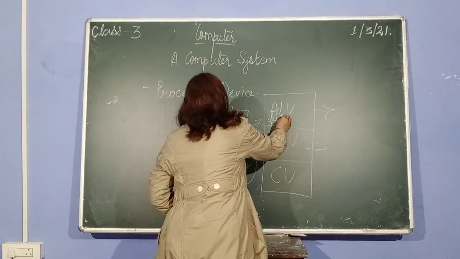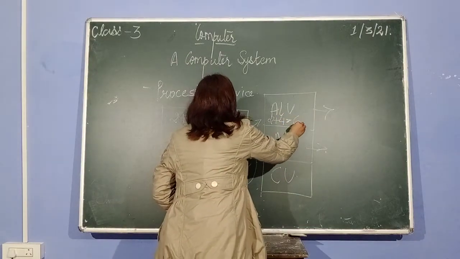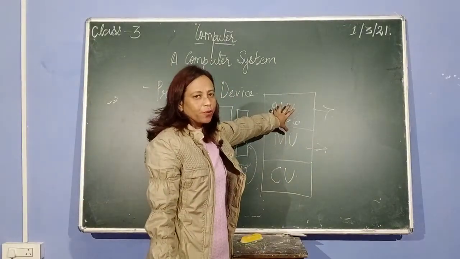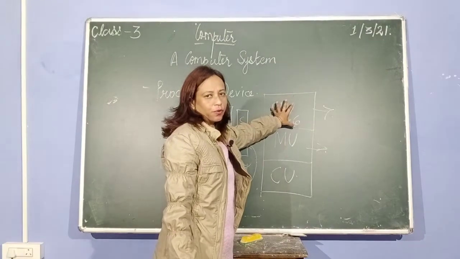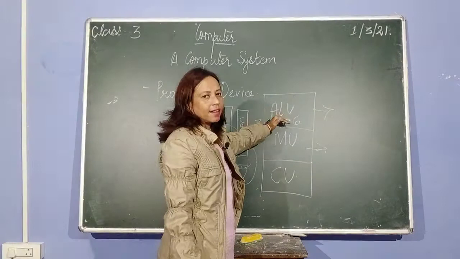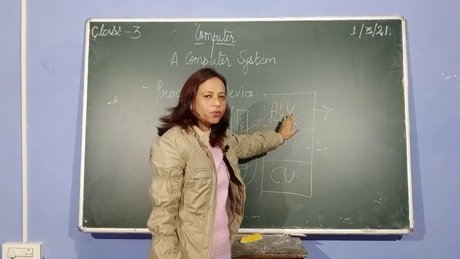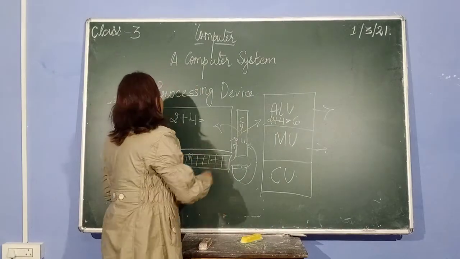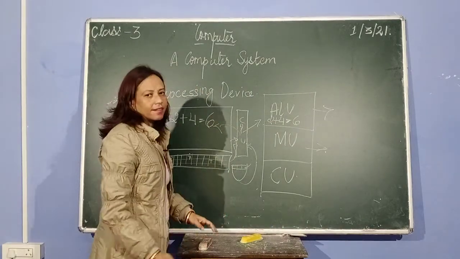And 4 plus 2 is 6. The answer will be calculated inside the CPU, inside the ALU part, the Arithmetic Logical Unit part. Then you will see the answer coming on the screen automatically, that is 6.